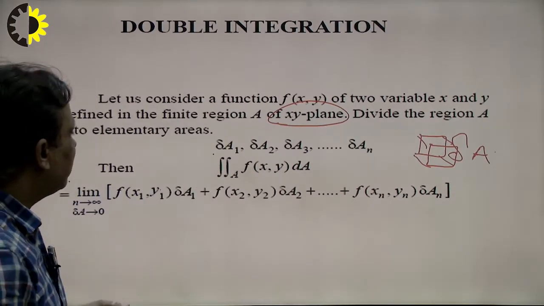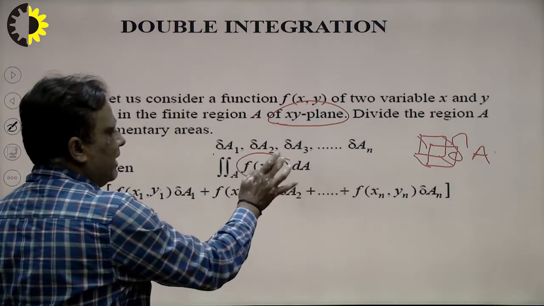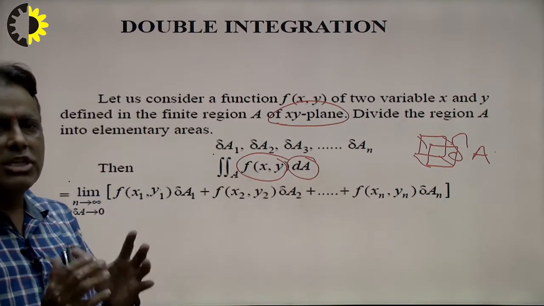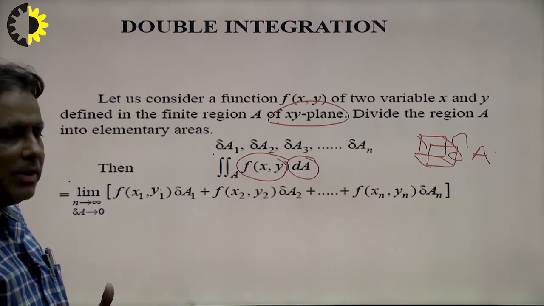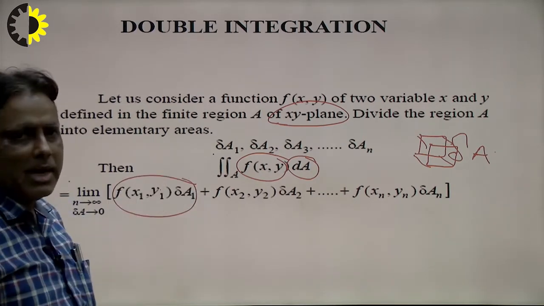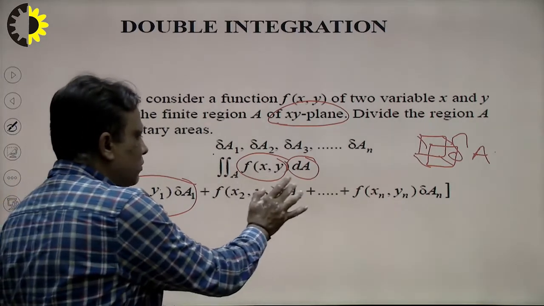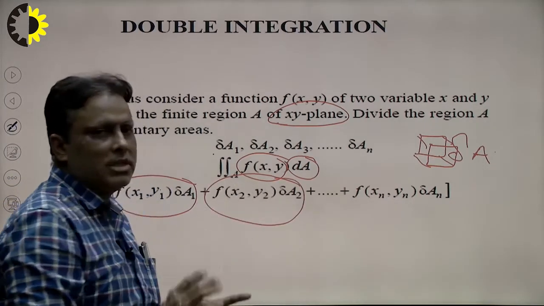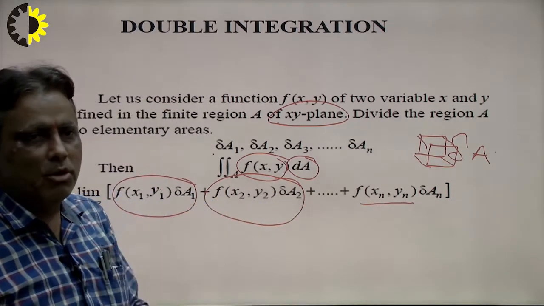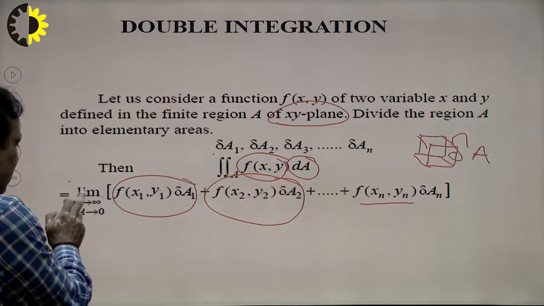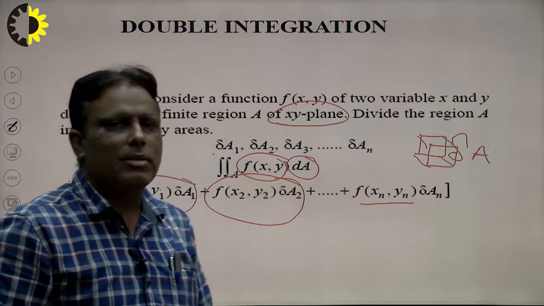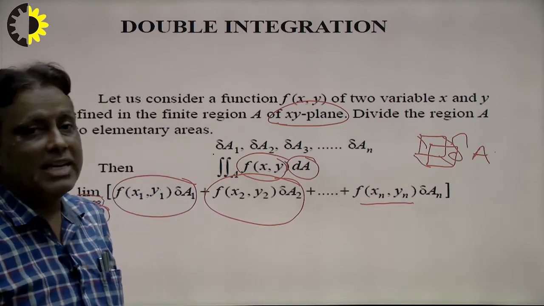Suppose I have a function f(x,y) with respect to the cross section area dA, then it is divided into small intervals, as in the previous form in the single integral, f(x1,y1) multiplied by delta x, f(x2,y2) multiplied by delta x. In the same way it is divided into n parts, and the length of each part is very small. If n tends to infinity, that means the cross section area should be 0 here. So in this way we can find the double integration with the help of limit as a sum.